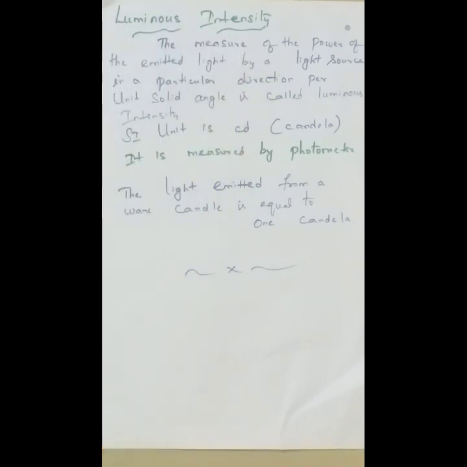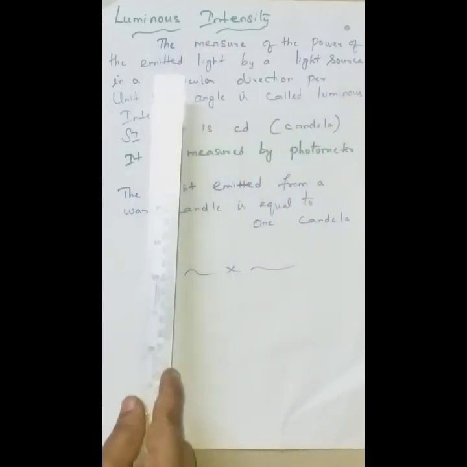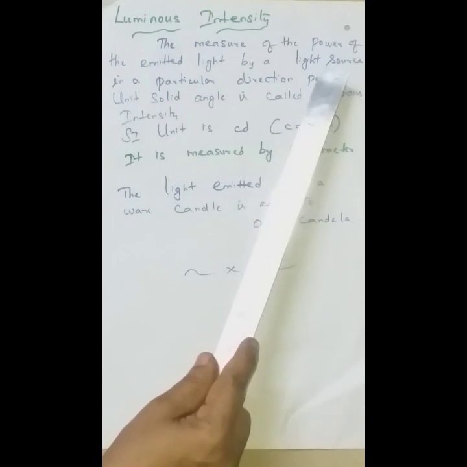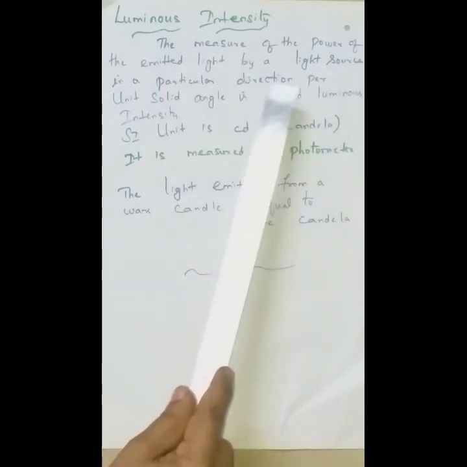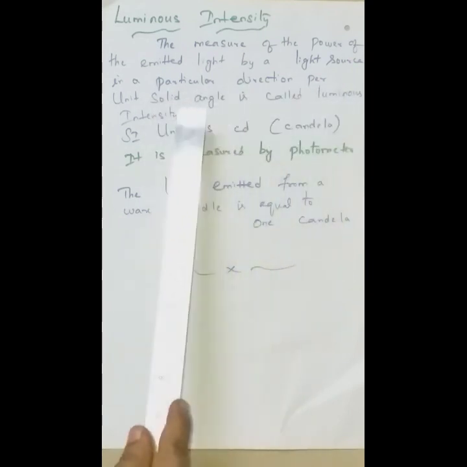The light is the same, but the intensity of the light coming from a candle, the sun or a tube light is entirely different. That intensity, that strength, we call luminous intensity. The measure of the power of emitted light by a light source, either the sun, tube light, candle or torch light, in a particular direction per unit solid angle is called luminous intensity.